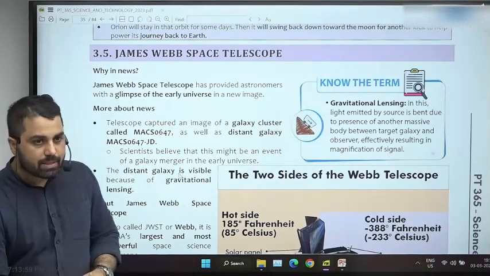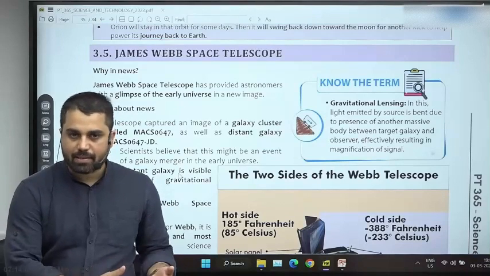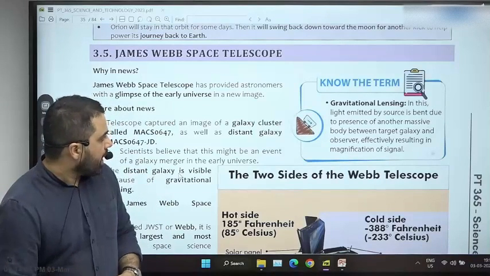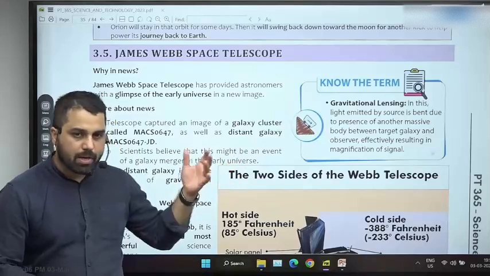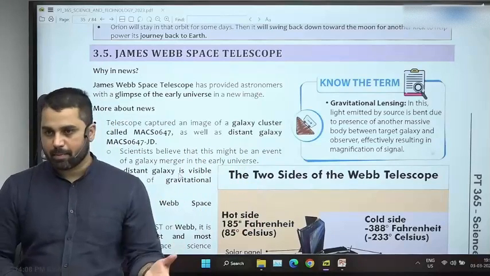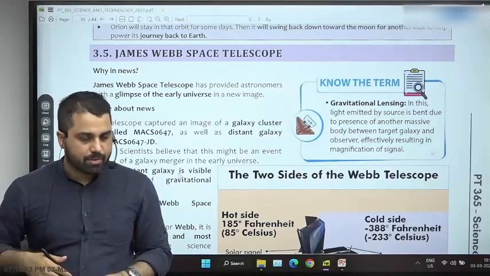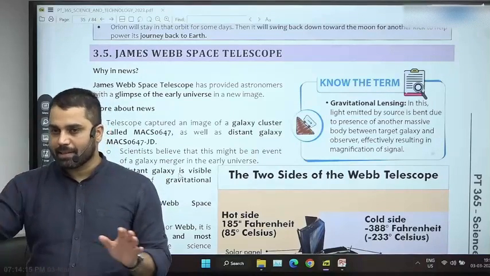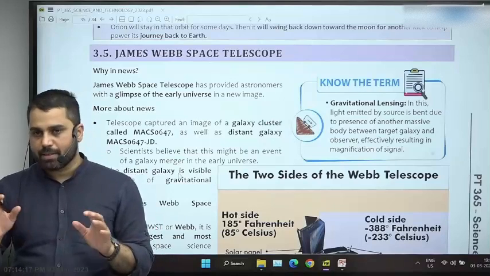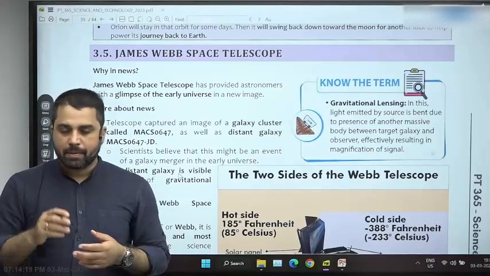The Webb telescope was asked by UPSC just last year in the mains examination. So I consider this to be more important perhaps for next year's prelims rather than this year's prelims. It is very rare that UPSC asks questions on the same theme consecutively. But the Webb telescope is nonetheless going to remain important for many years, because every day it